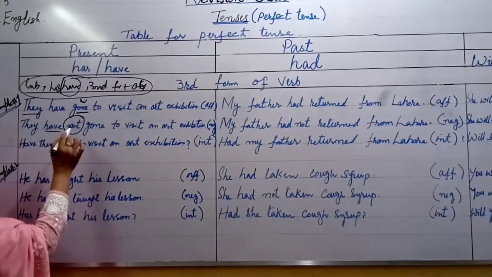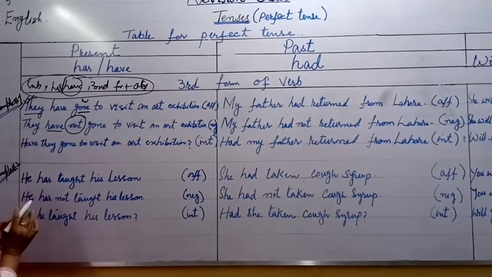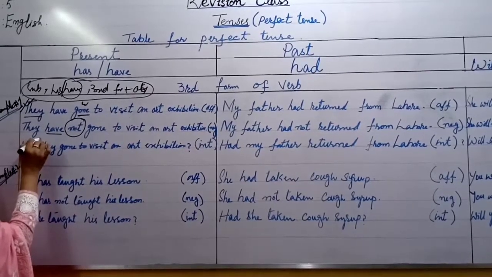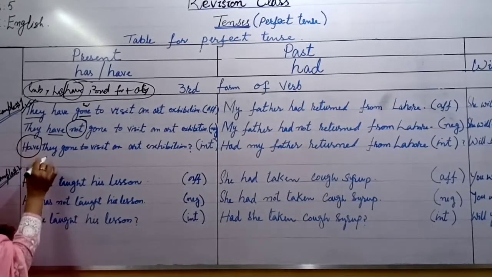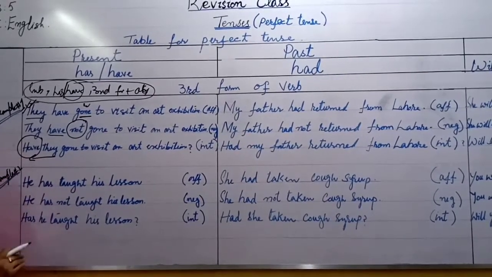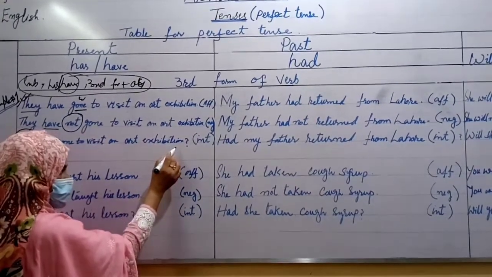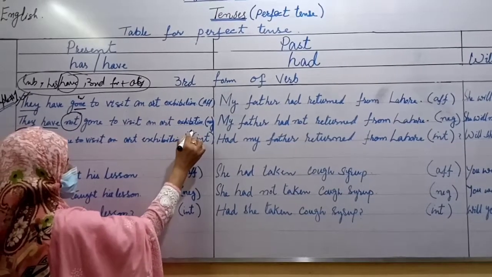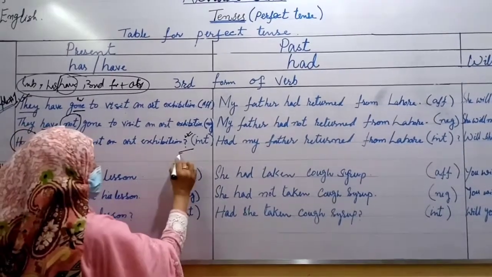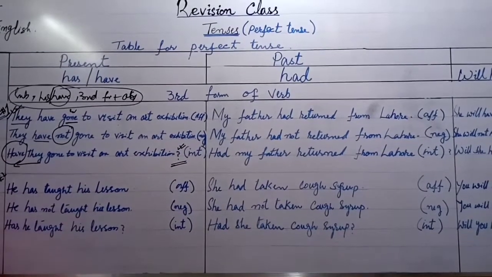If you want to change this sentence into interrogative, what will you do? Look at here. The helping verb or auxiliary verb will come at the beginning of the sentence, that is before the subject. Have they gone to visit an art exhibition? And at the end of the sentence, you will put the sign of interrogation, that is question mark. Okay, students? Let's move towards the next example.